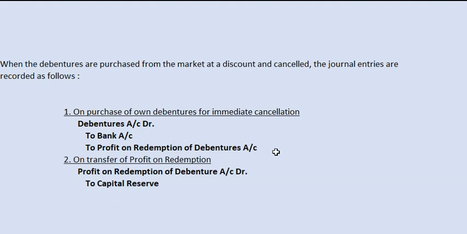Later, this profit is to be transferred to capital reserve: Profit on redemption of debentures account debit, to capital reserve. This is the case when the debentures are purchased from the market at a discount price, that is, at a profit.